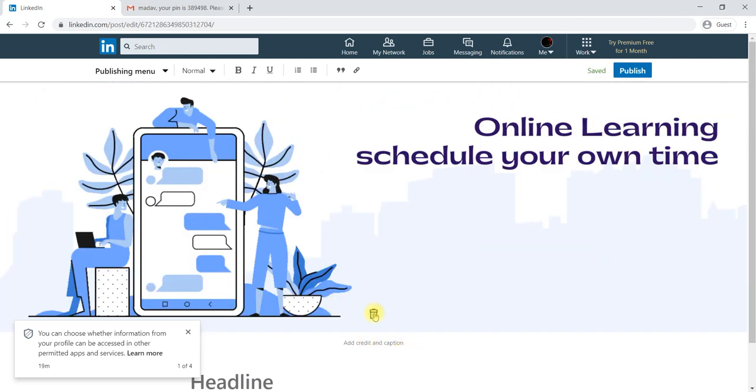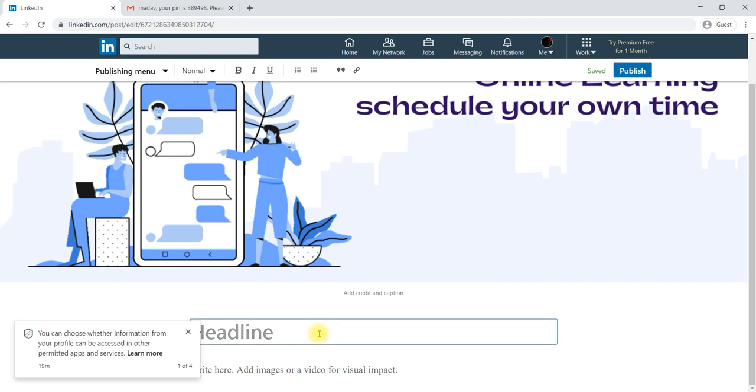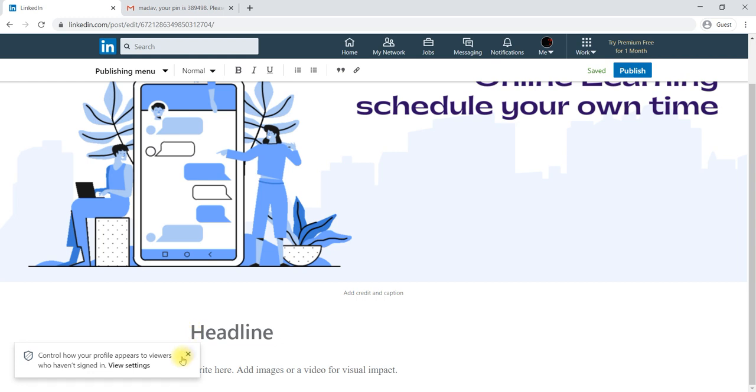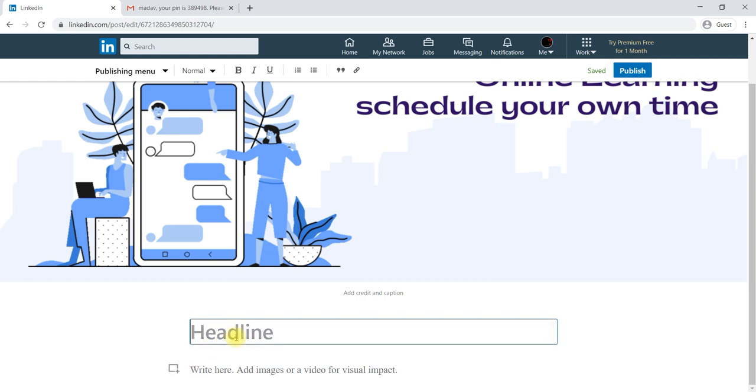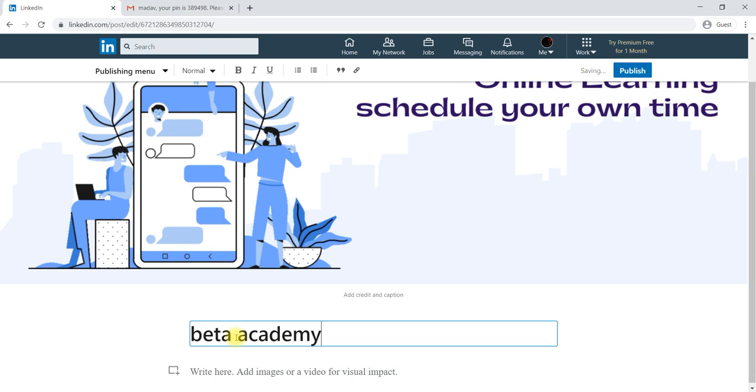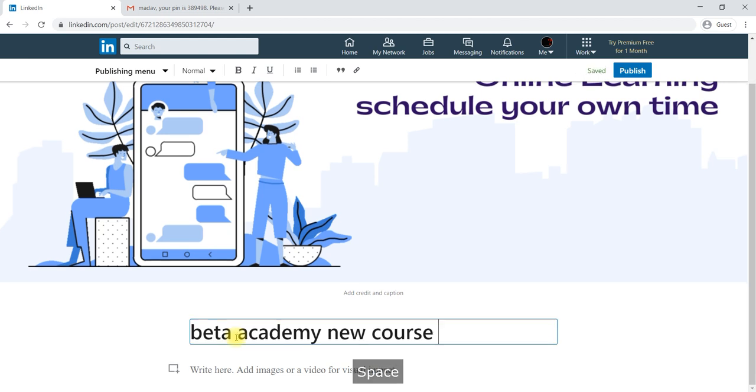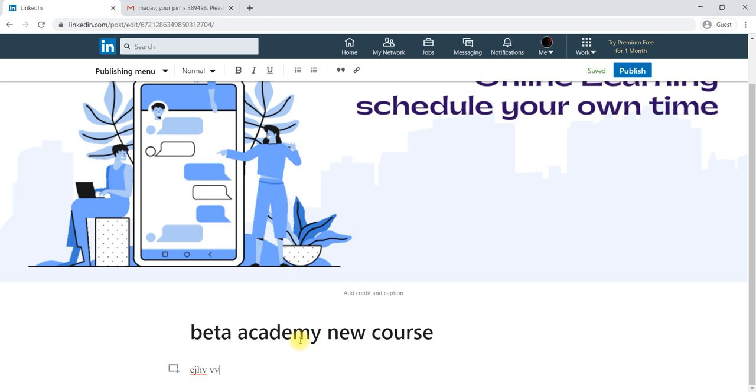you can delete it anytime. Then you can start writing. Here you can give a headline. Then you can start writing your content here, and later you can publish. You can publish anytime.